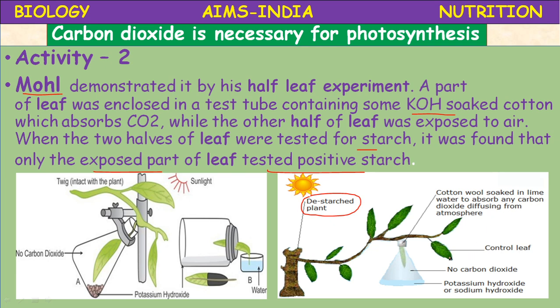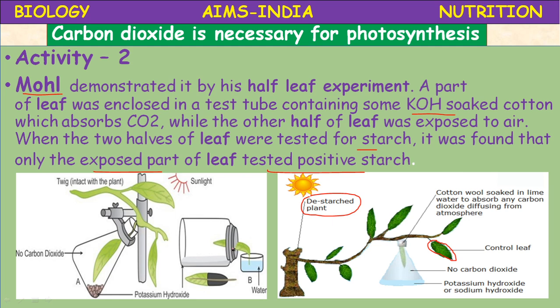Then this is the control leaf, and there is no carbon dioxide inside this conical flask, and potassium hydroxide or sodium hydroxide, some alkali, is kept inside this so that if any carbon dioxide is there, it absorbs. So this is the control leaf, means for this leaf everything is available: carbon dioxide, water, sunlight, everything is available. And he performed the test. This is one type of arrangement.